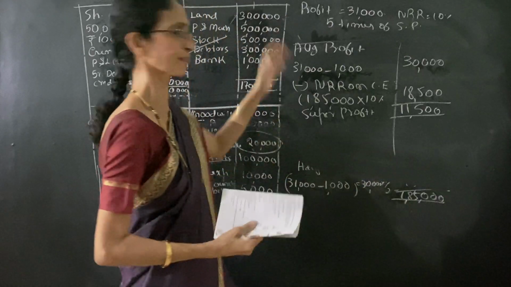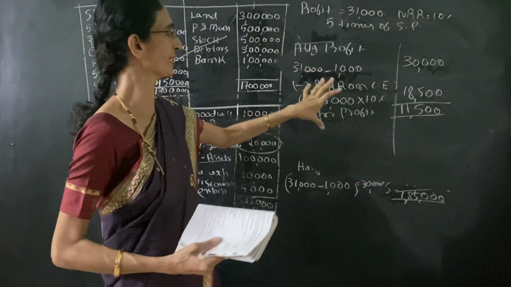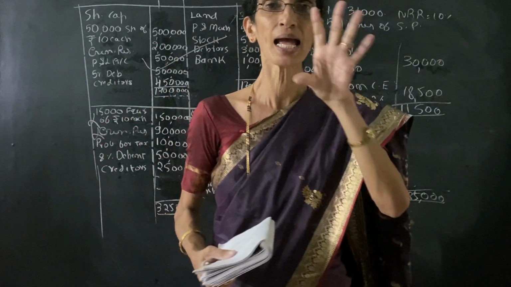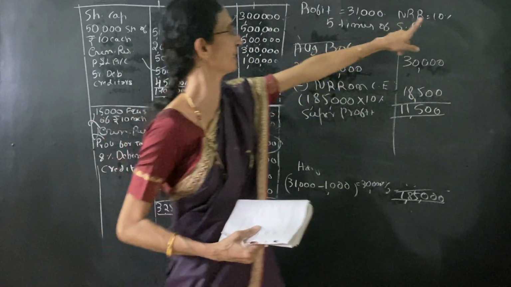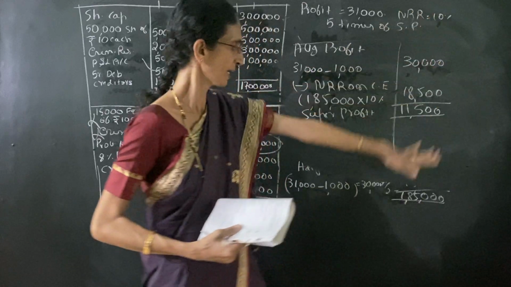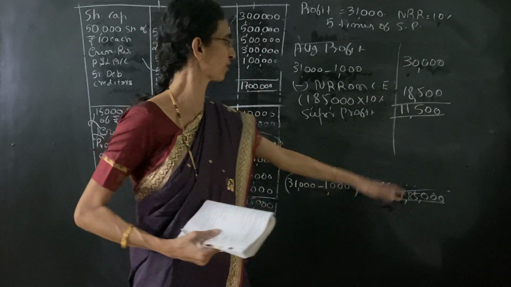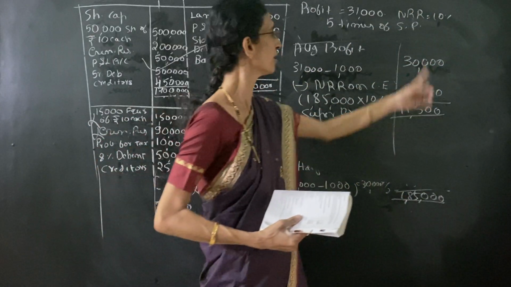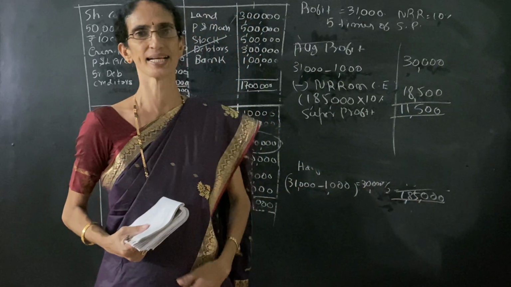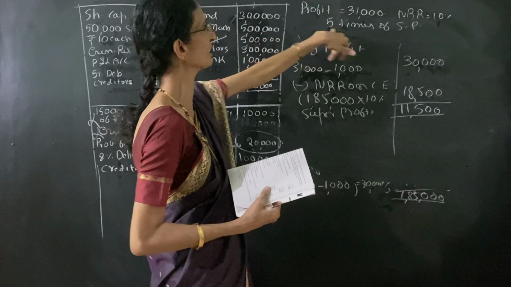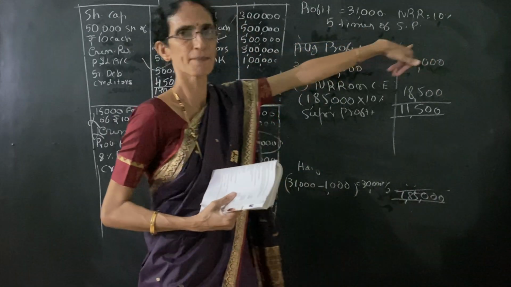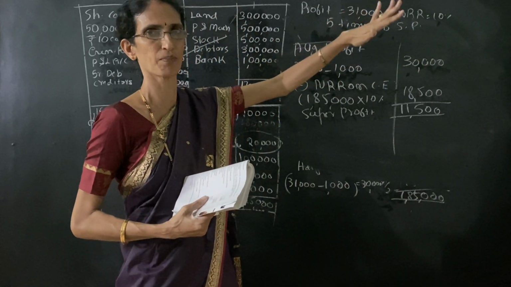Once again, from this average profit we have to deduct the normal return on capital employed. So average profit is 30,000. Normal rate of return is given 10%. Capital employed we already calculated, 1,85,000. So we get 11,500 as the super profit. Then it is given goodwill is 5 times of super profit. It is clearly given in the problem.